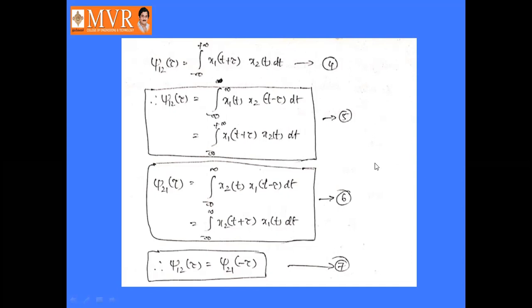This is nothing but the cross correlation function. How is this cross correlation defined? It is nothing but the comparison of two signals.